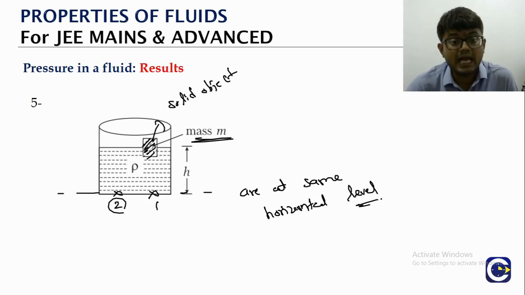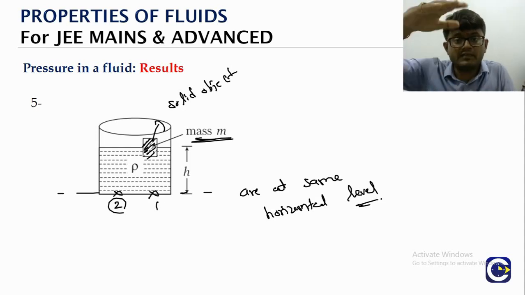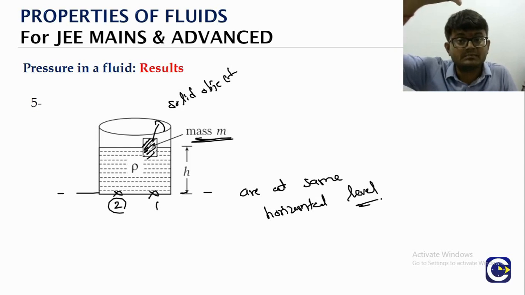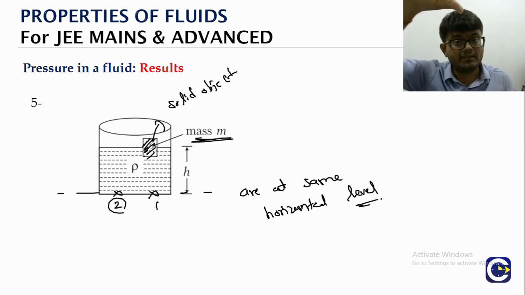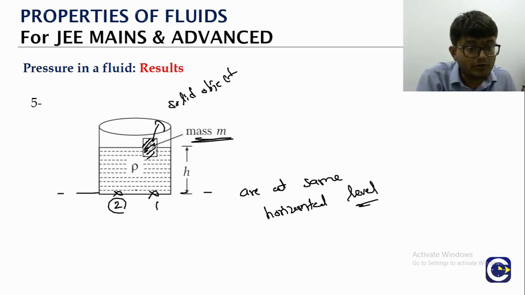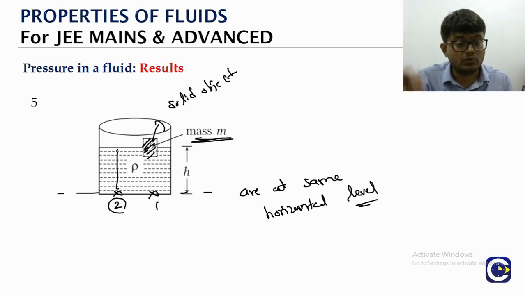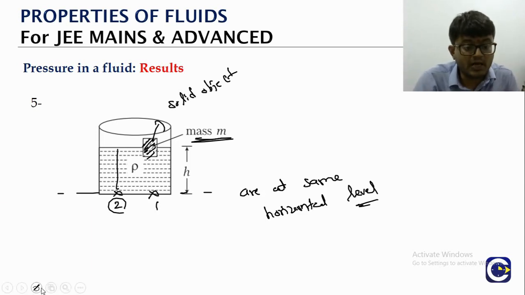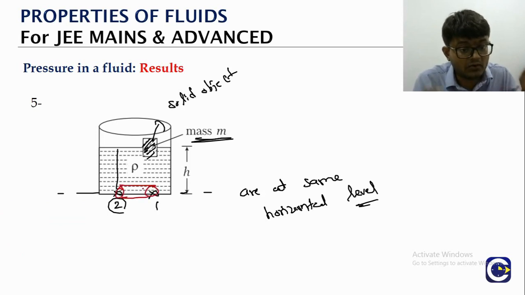Now the doubt that we will have is, okay, above point 1 there is a liquid, but after the liquid there is an object which is floating. Above point 2 there is only liquid. Will the pressure at point 1 and point 2 be the same or not? Because this is a liquid which is at rest and point 1 and point 2 are at the same horizontal level. Again go back and think about the horizontal cylinder.